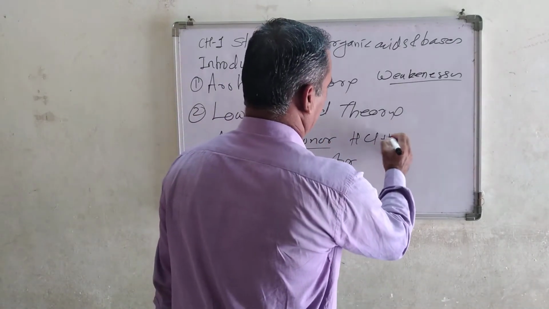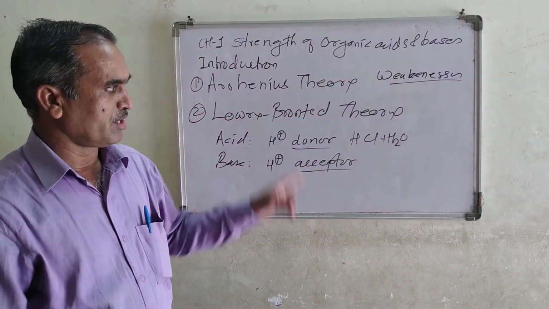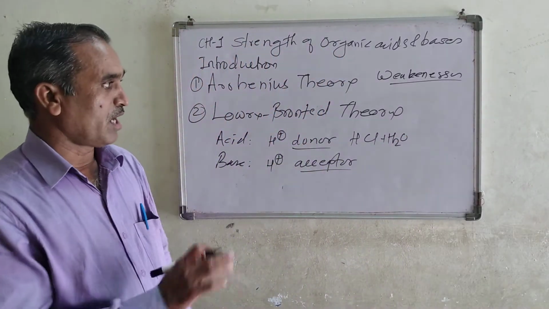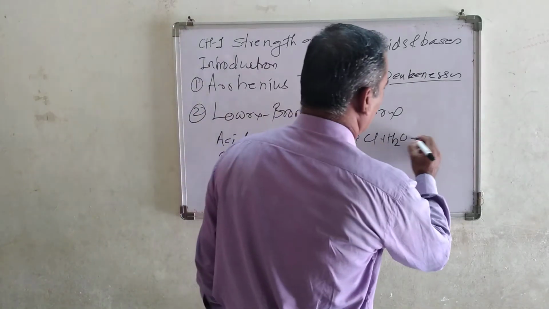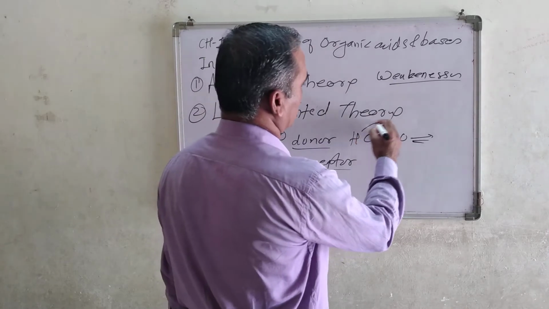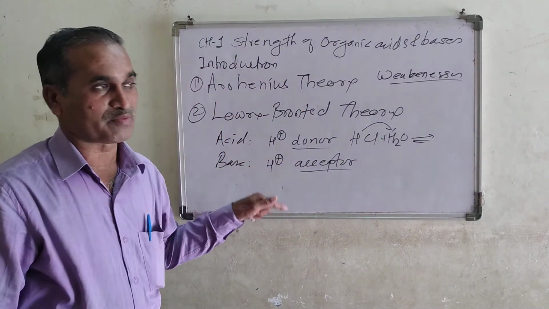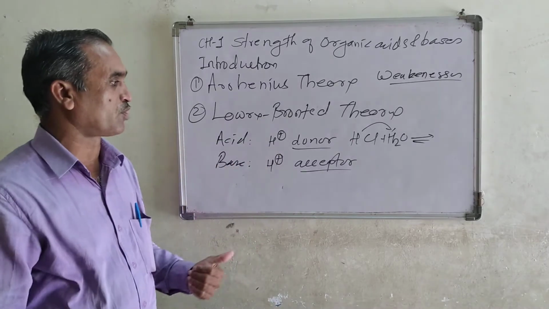HCl, and here is H2O, water, right? Now what is happening here? HCl is donating H plus ion, and a base is a substance which can accept the proton.